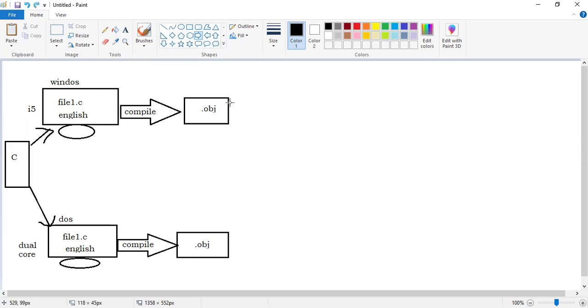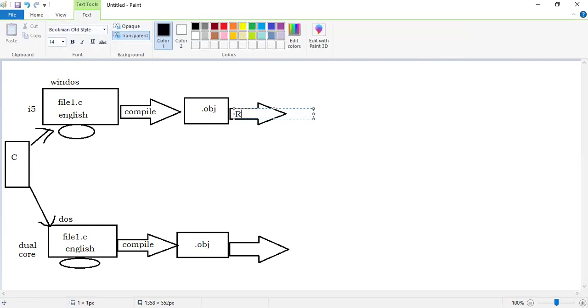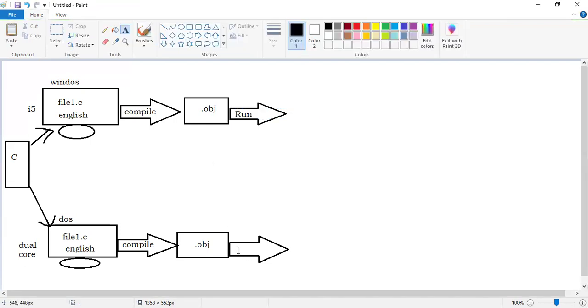I need to run this file. Which file? The .obj file I need to run. I need to run this .obj file here also. So if I run, which file will be developed? I have to run here, and here also.